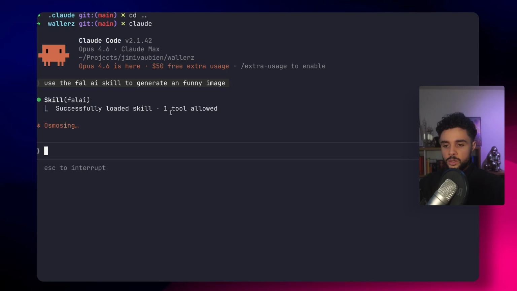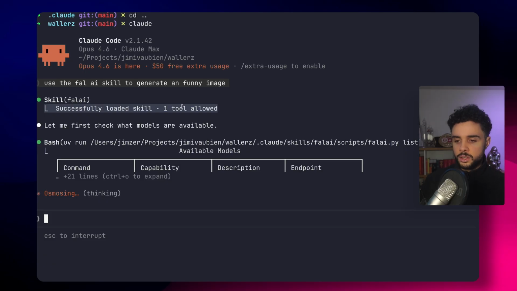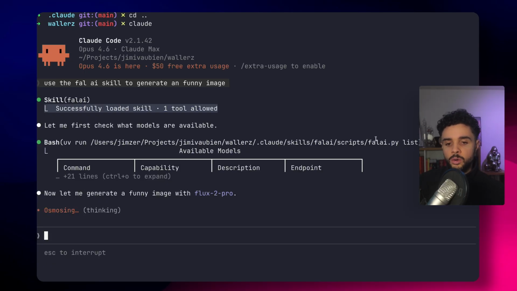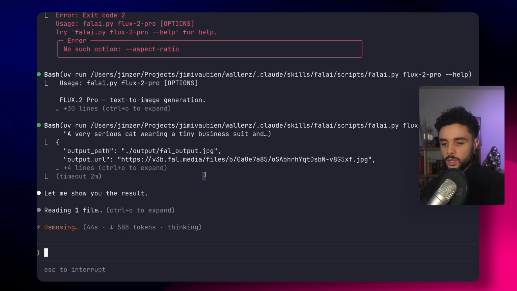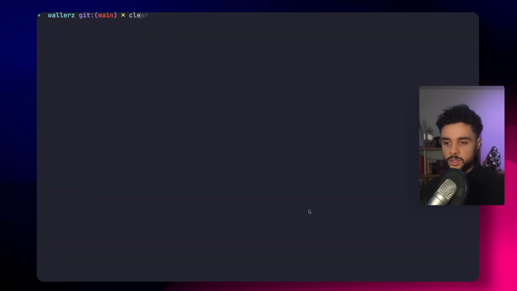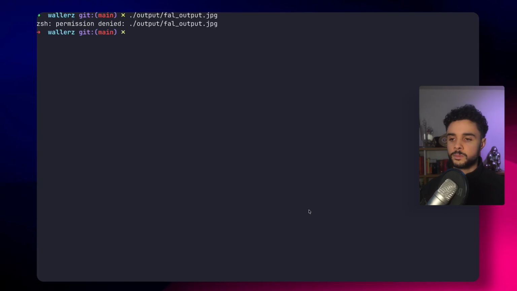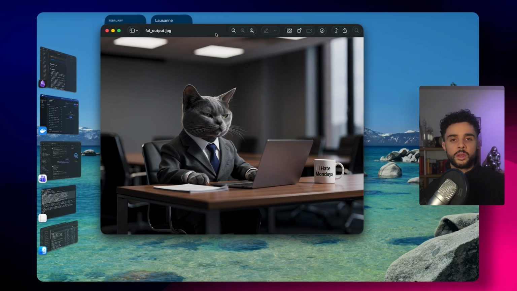So it successfully loaded the skill, and now it's running our fal-ai script. Now you can see that it uses Flux 2 Pro with the prompt, and it's generating. Now it's downloading, and we can see here the output. So let's open it and see what we got. Here it is. So that's it.